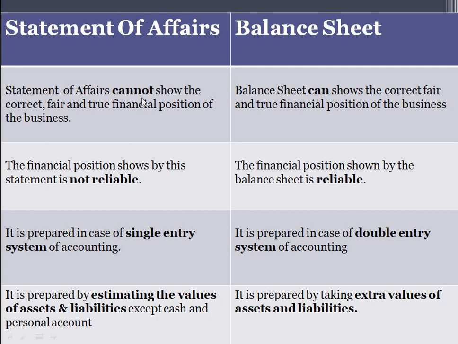First point, statement of affairs cannot show the true and fair financial position of the business, whereas balance sheet shows the correct, fair and true financial position of the business. So in case of statement of affairs, it does not give the clear picture of the financial position of the business concern. It does not give the true and fair view. But when it comes to balance sheet, it gives the true and fair view of the financial position of the concern. It tells as to what is the amount of profit and what is the amount of loss being made.